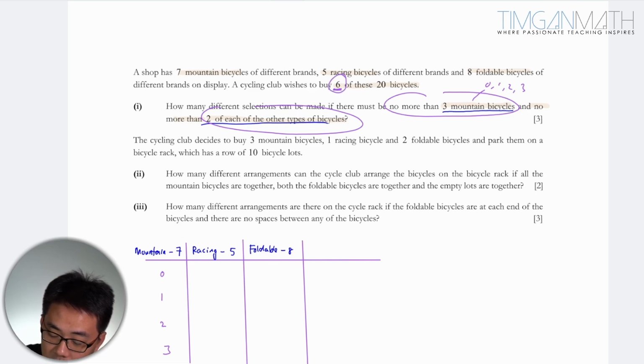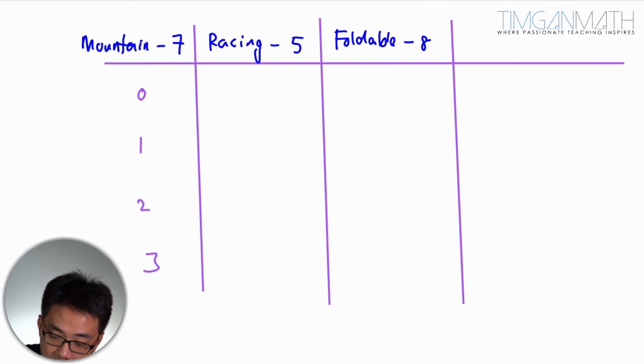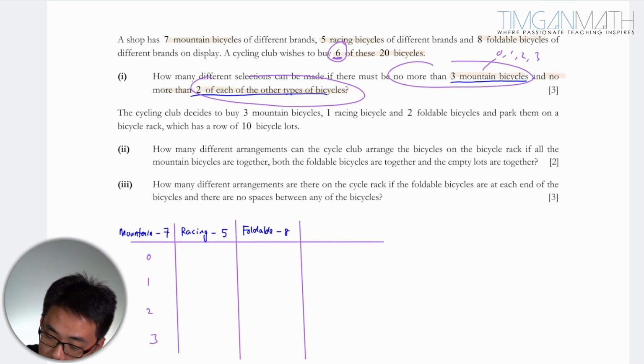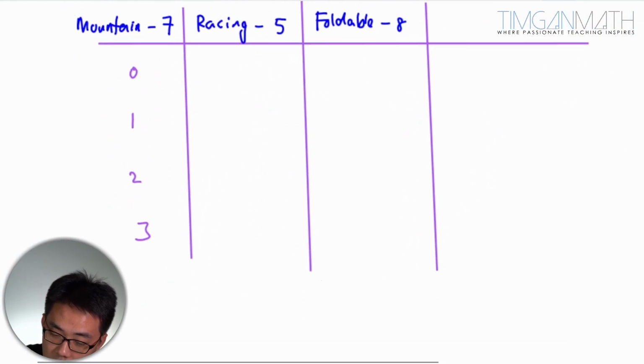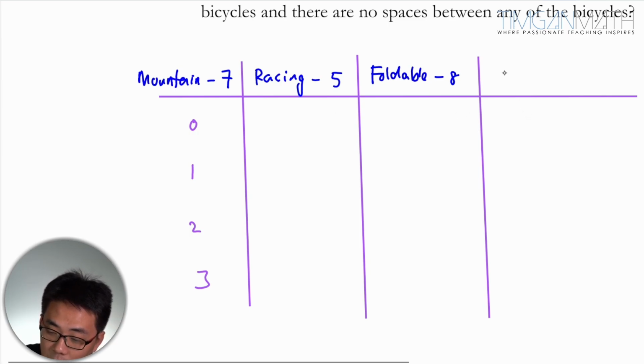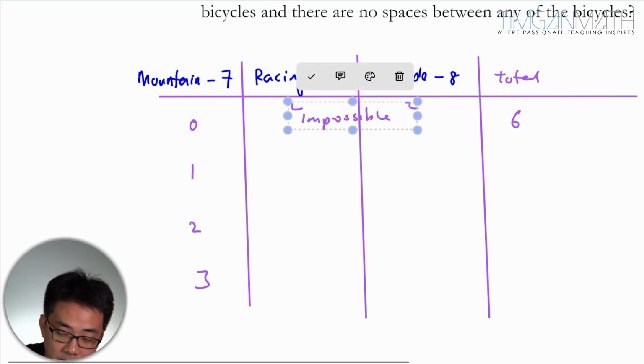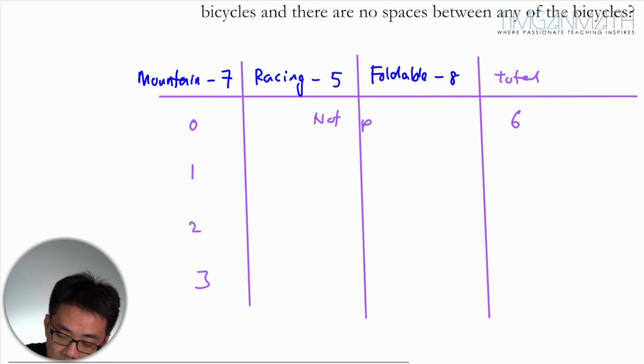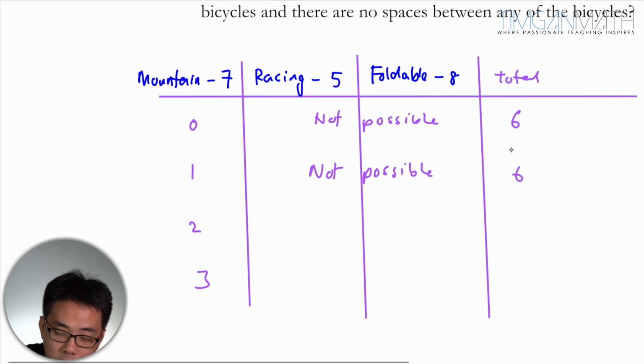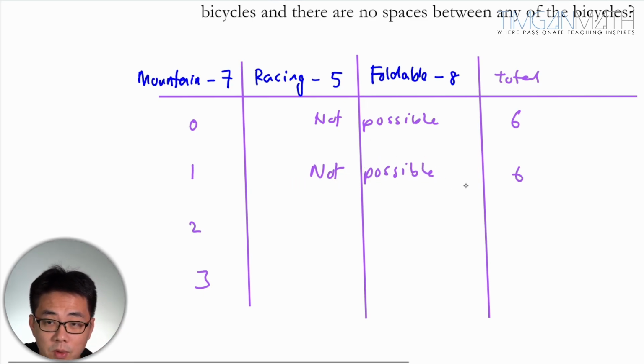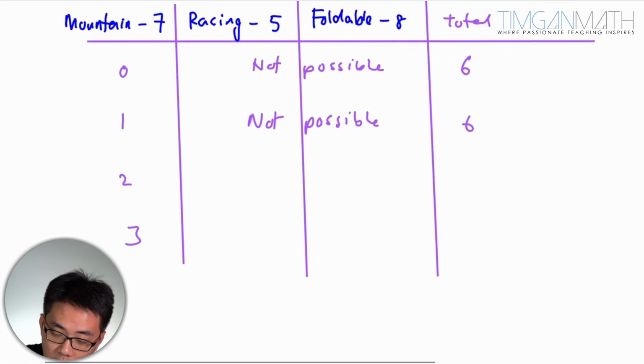We should buy 6 of these 20 bikes. So we need to be no more than 2 each. If you want to get 6 in total, you can't, this is impossible, because we are all capped at 2 here, so you can't get 6 bikes here. So this is not possible. Here is not possible as well because we cap at 2 for racing and foldable, so at most we would have 5. Now this would be possible.